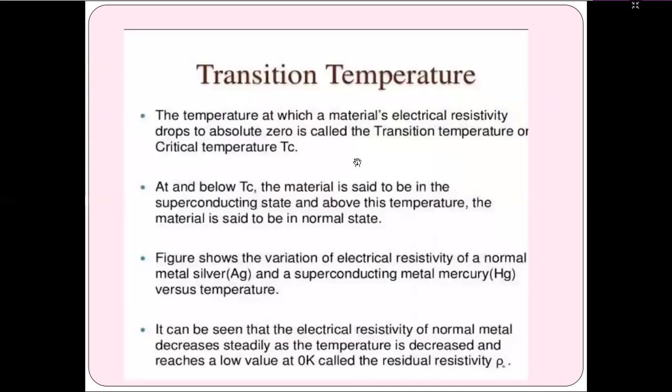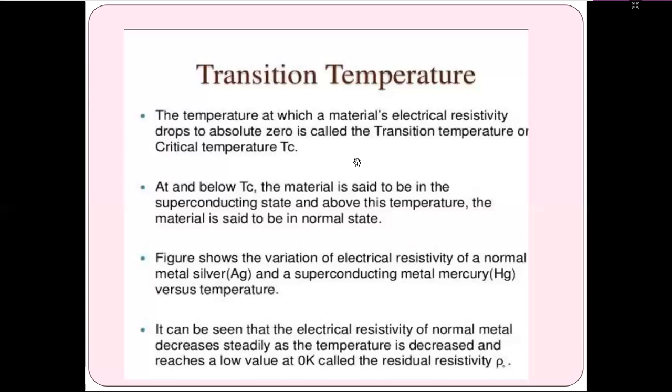Similarly, this is the transition temperature. What is the transition temperature? The temperature at which a material's electrical resistivity drops to zero is called the critical temperature or transition temperature. At and below the transition temperature, the material is said to be in the superconducting state, and above this temperature, the material is said to be in the normal state.